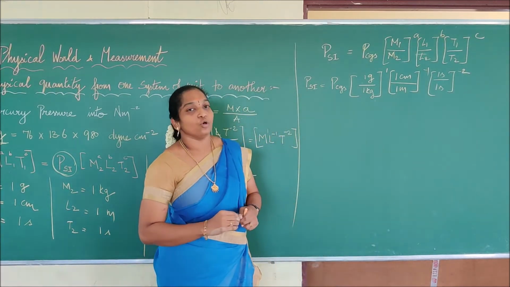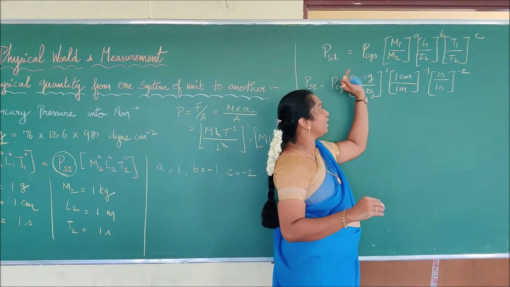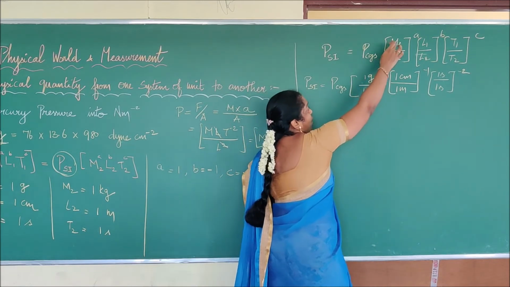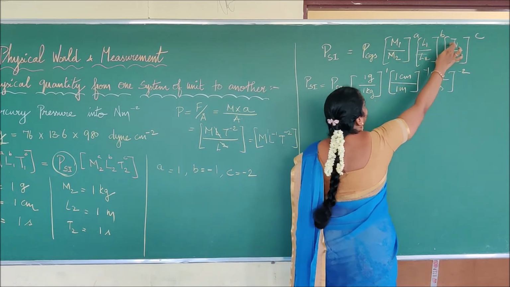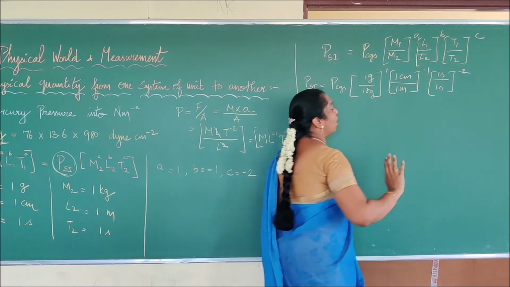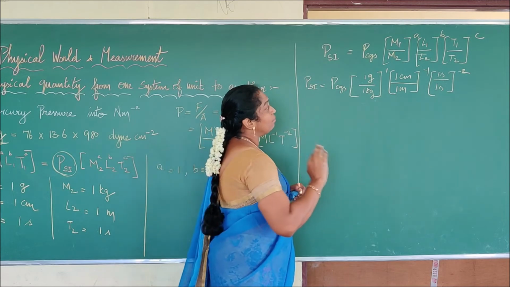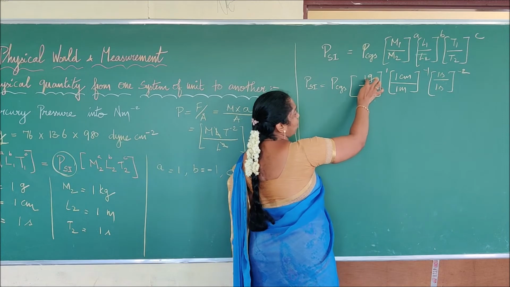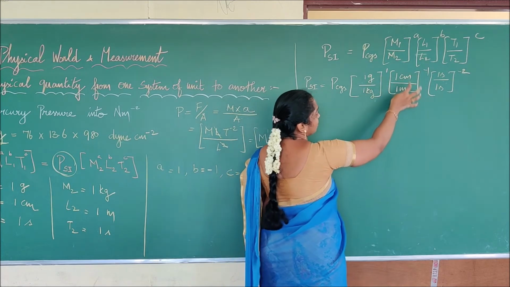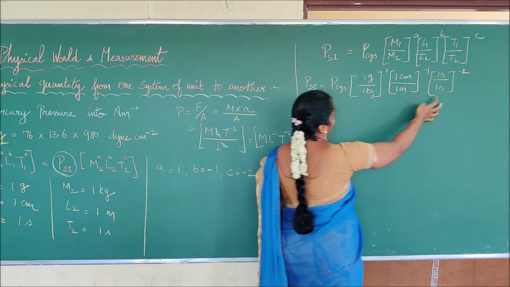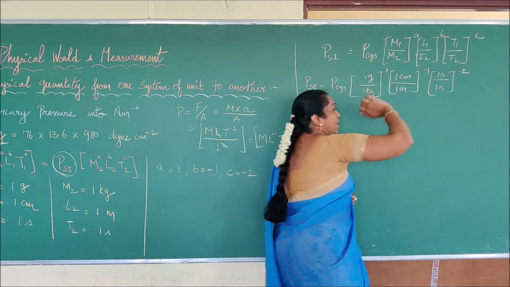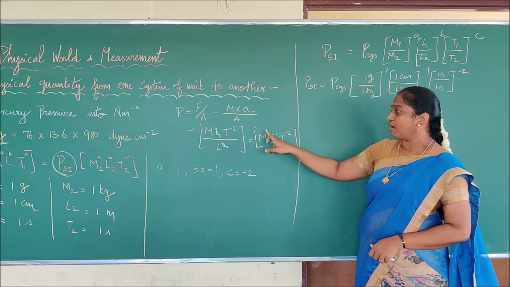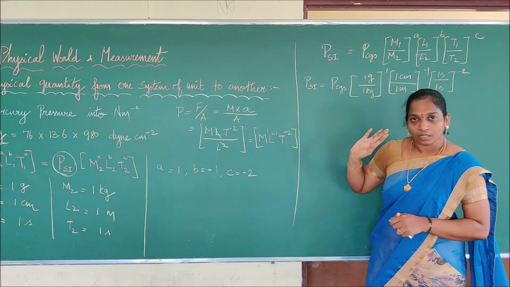Is it clear? So we have taken the terms M2, L2, T2 to the other side and substituted the values of M1, M2, L1, L2, T1, T2. M1, L1 and T1 are in CGS form. M2, L2, T2 are in terms of what? SI form. So CGS means what? 1 gram, 1 kilogram, 1 centimeter, 1 meter, 1 second, 1 second. Where did the values A, B, C come from? A, B, C came from the dimensional value of pressure. So from the dimensional value we have taken A, B and C. Is it clear to you?